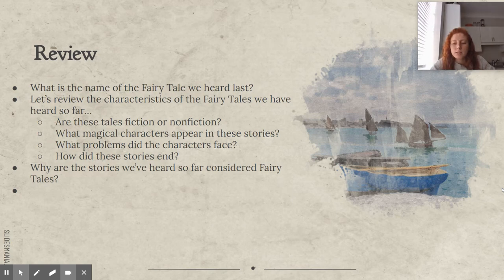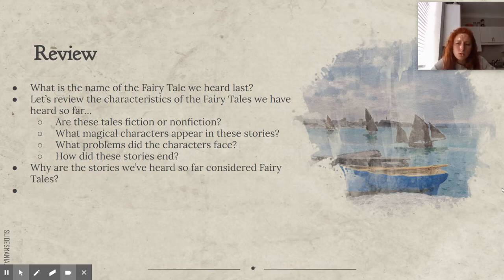And how about in Rumpelstiltskin? The miller's daughter had to go and spin straw into gold for the king, or else, right? And then Rumpelstiltskin came along, and she made promises to Rumpelstiltskin that caused problems later on because one of those promises were what? To give away her first baby.